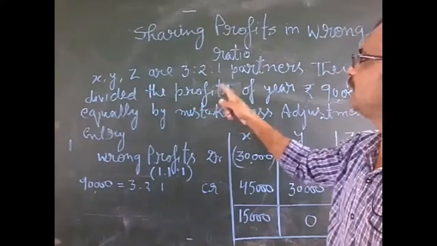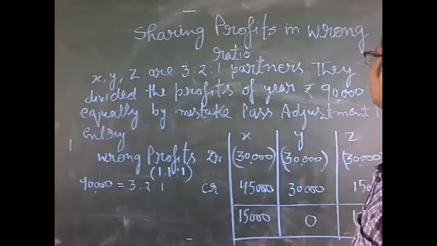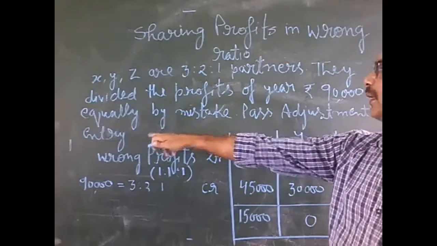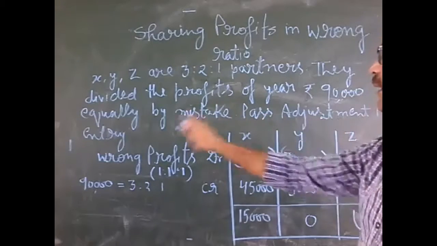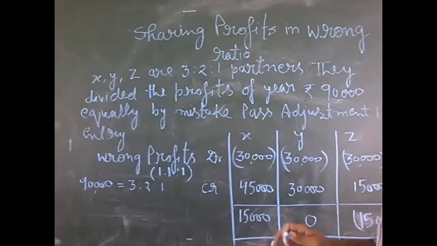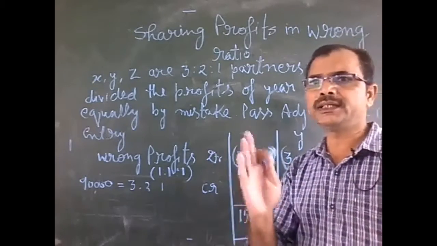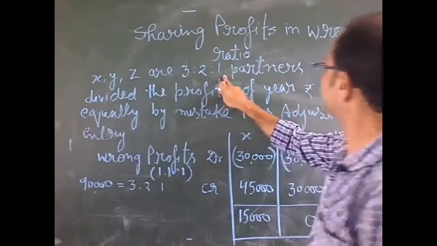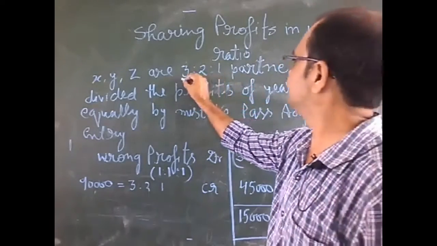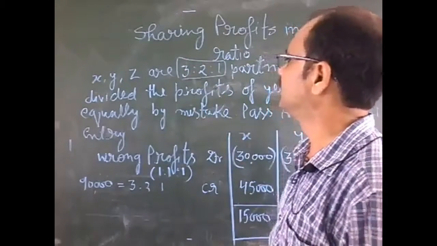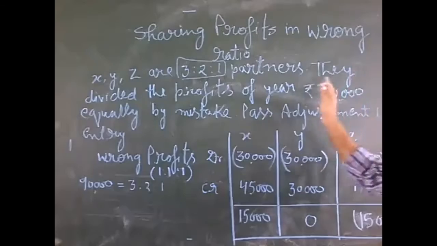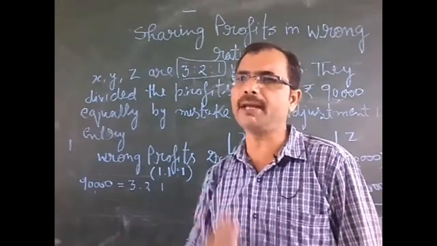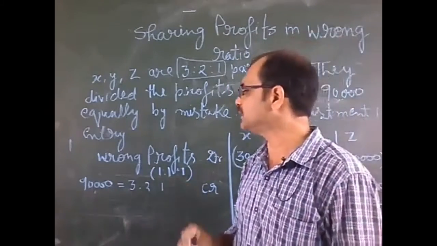X, Y and Z are partners in the ratio 3:2:1. They divided the profits of the year, rupees 90,000, equally by mistake. Pass the adjustment entry. Now we will see, in a firm there were 3 partners. They divided the profit in the ratio 3:2:1. This ratio was decided in the partnership deed, but by mistake they divided the profits in equal ratio. This is the main problem. How will we rectify? Now we will see.